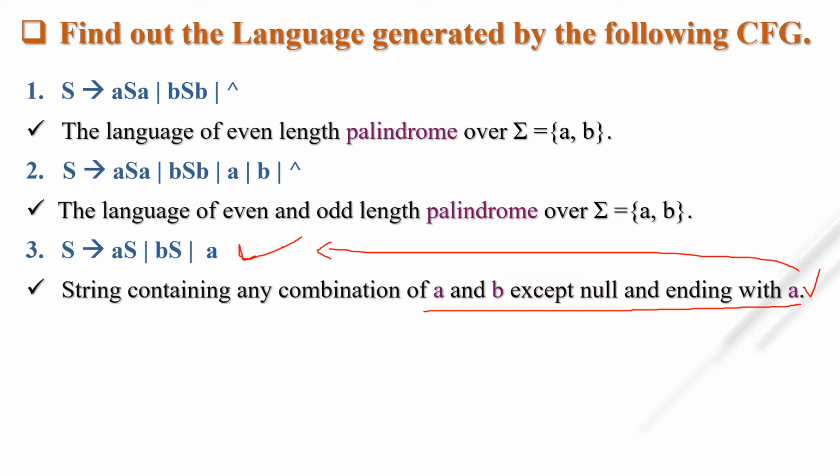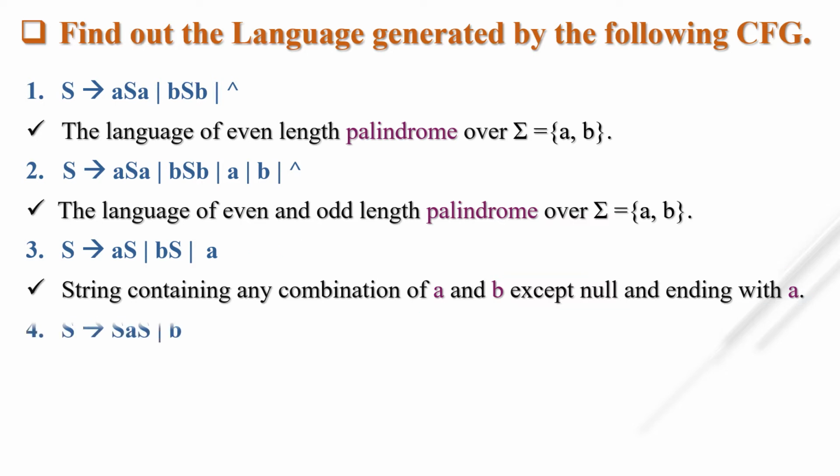Okay, let's see another one. S tends to SaS and small b. Let's draw the parse tree first. S, first I am taking only b. So which string is generated? Only b.